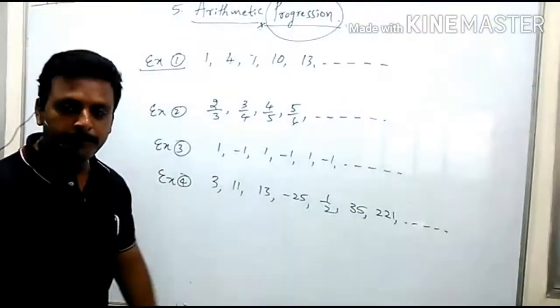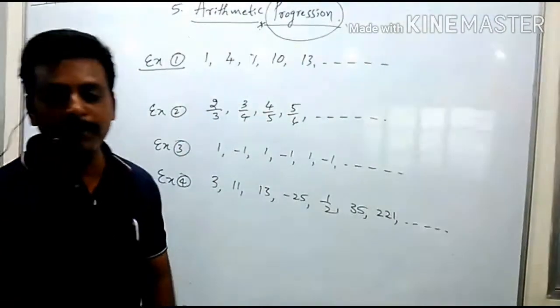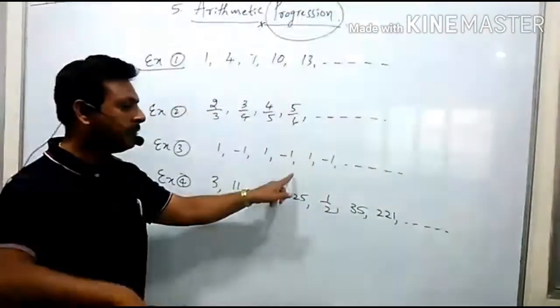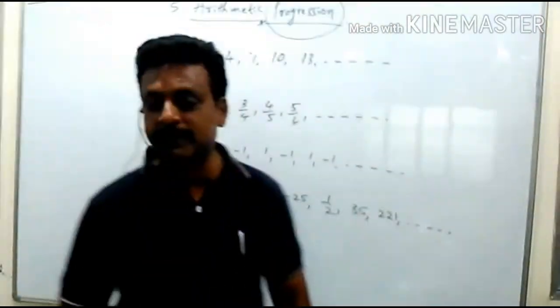Next, come to the third example. Please try for this. Even primary students can try for this. 1, minus 1, 1, minus 1, 1, minus 1. What should be next?